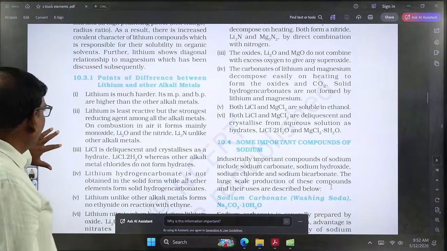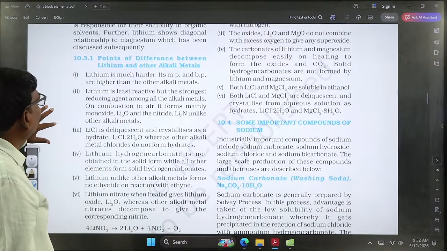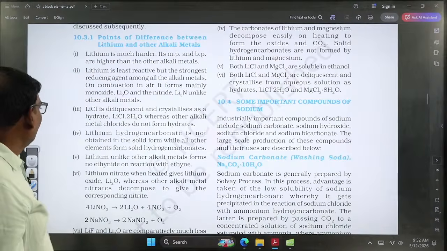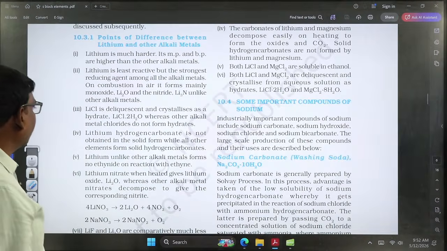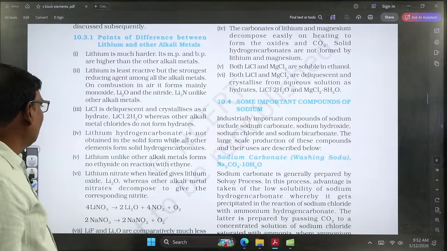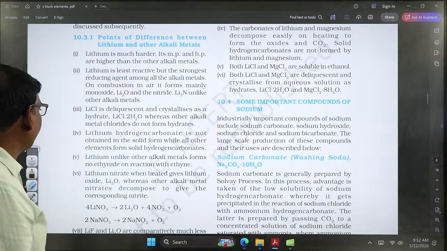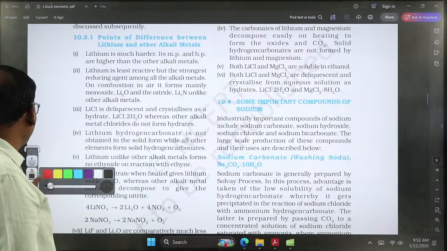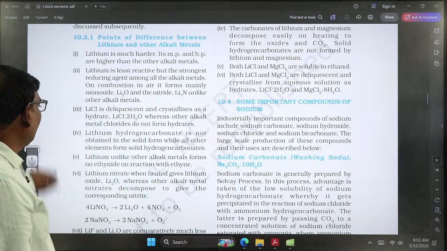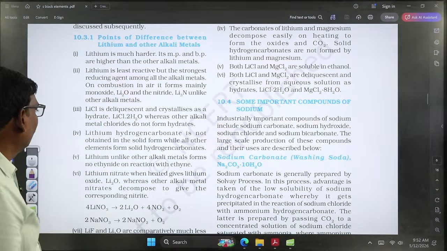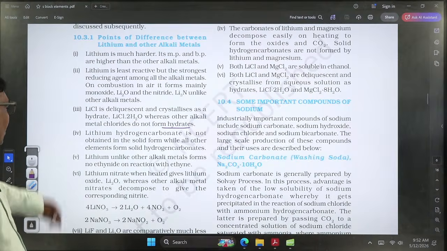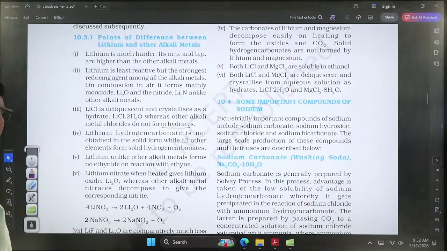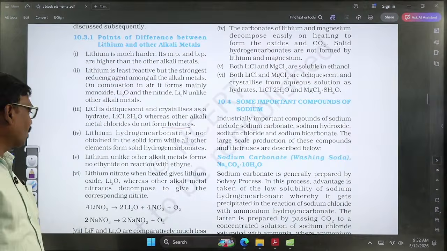So here we are discussing the anomalous behavior of lithium. In that, lithium chloride has a deliquescent nature. The deliquescent nature indicates that the hydrated water molecules will melt. That nature is said to be deliquescent. Whereas the remaining alkali metals do not form such hydrates. Only lithium can form such hydrates. The hydrates cannot be formed by the other alkali metals. And hydrogen carbonate is not obtained in the solid state, it is in the liquid state, while the other elements can form solid hydrogen carbonates.